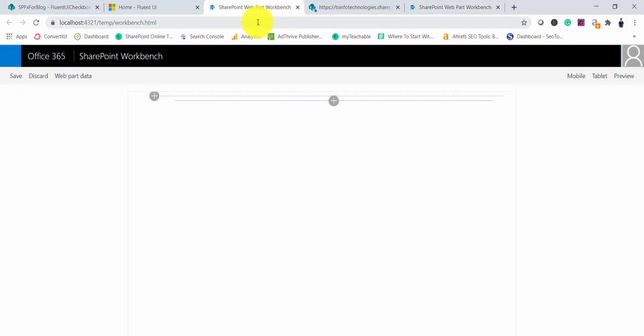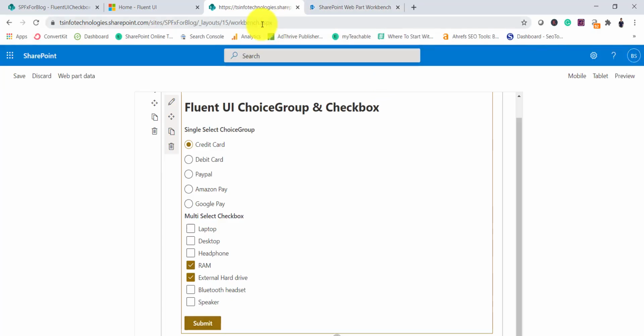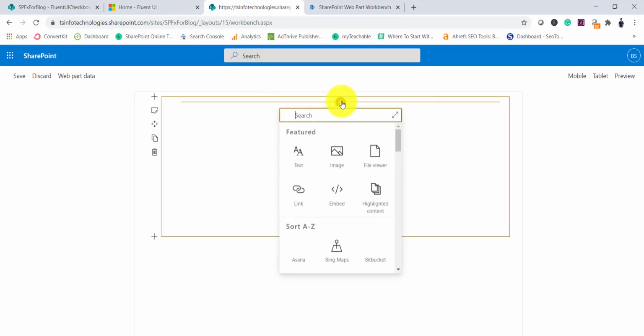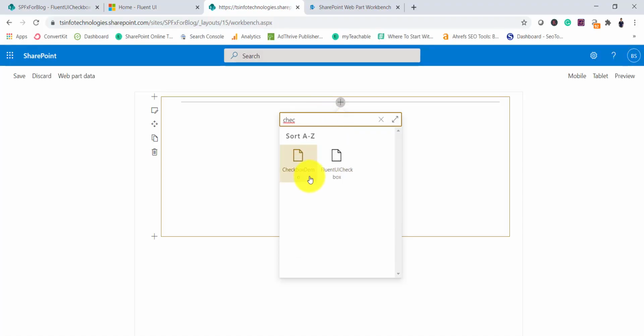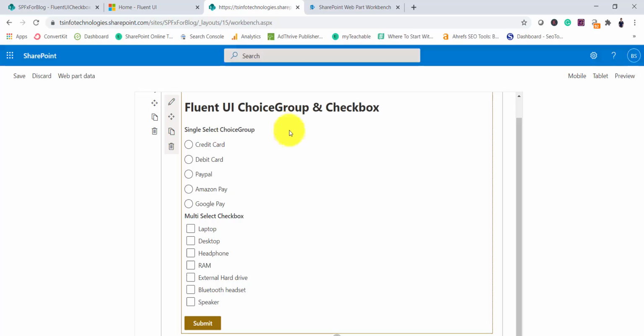So I will now go to the SharePoint workbench. This is our SharePoint workbench here. I'll delete this web part because this is a different web part, and you can see now we don't have that web part. So I'll select it here, and the web part name is choice something. So checkbox demo, this is our web part name. You can see we have added it. So now it is coming fine.